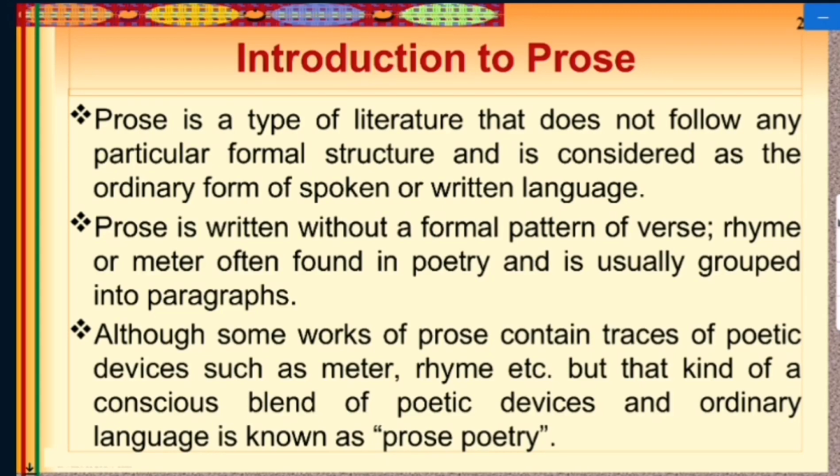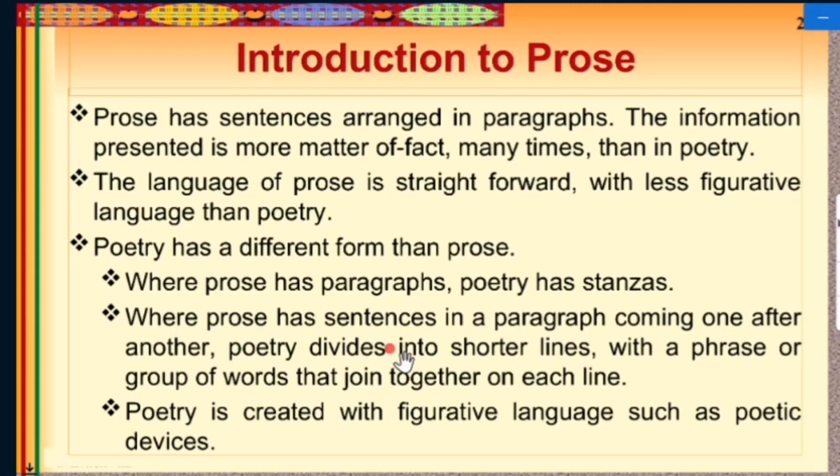Prose is written without a formal pattern of verse, rhyme, or meter often found in poetry and is usually grouped into paragraphs. Although some works of prose contain traces of poetic devices such as meter, rhymes, etc., that kind of conscious blend of poetic devices and ordinary language is known as prose poetry. Prose has sentences arranged in paragraphs. The information presented is more matter of fact many times than in poetry. The language of prose is straightforward with less figurative language than poetry.